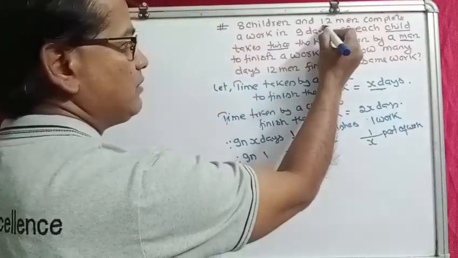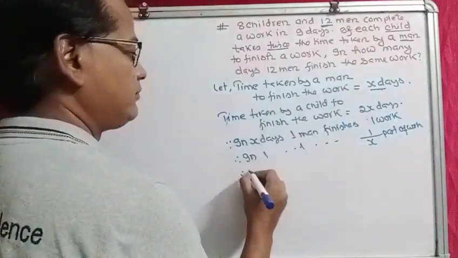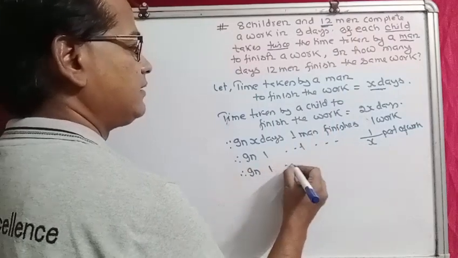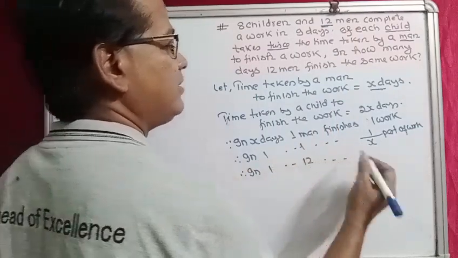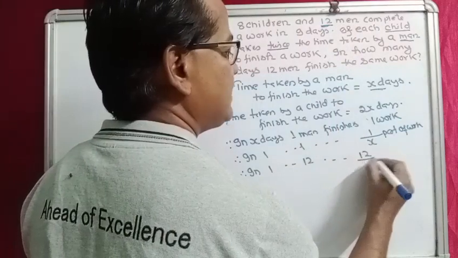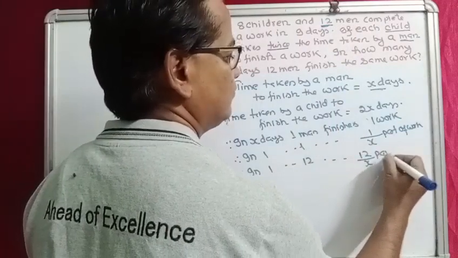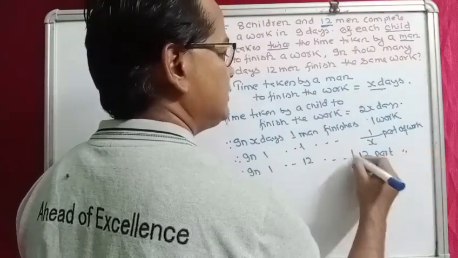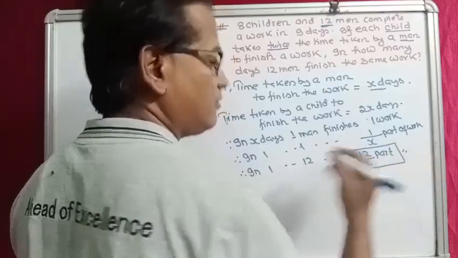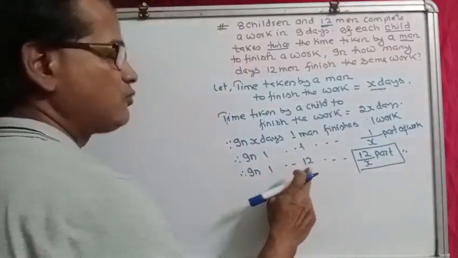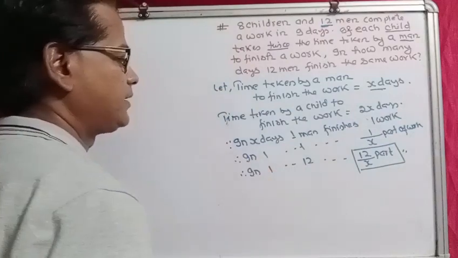Now there are 12 men. Therefore, in one day, 12 men can finish 12 by x part of work. So this is the work finished by 12 people in one day.